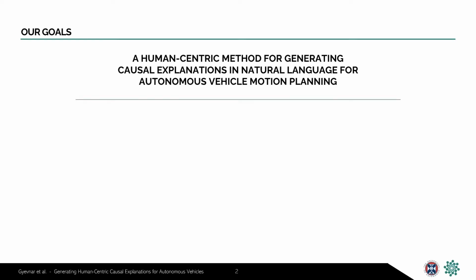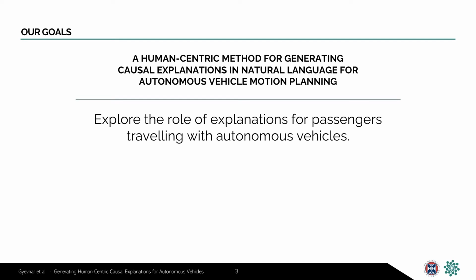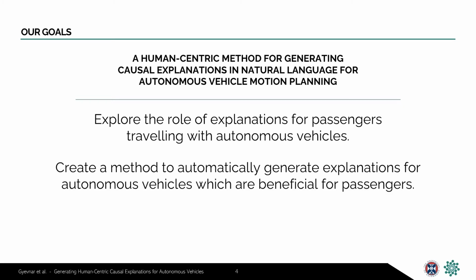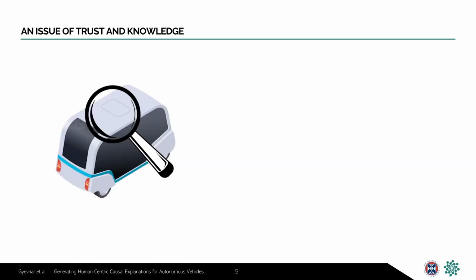To summarize the lengthy title of this talk, we had two goals for this work. First, we wanted to explore the role of explanations for passengers traveling in an autonomous vehicle. We tried to answer why explanations are important for vehicle-passenger interactions and how we should design them to maximize their usefulness for people. Second, we set out to create a method that can automatically generate these explanations for autonomous vehicles which are actually beneficial for passengers.